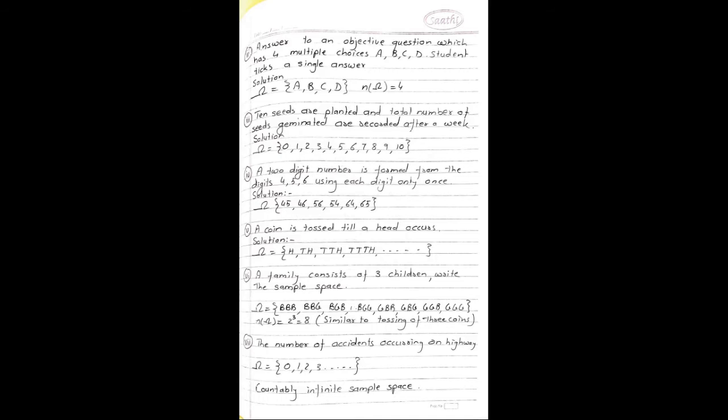Next experiment. A 2-digit number is formed from the digits 4, 5, 6 using each digit only once. Then the sample space omega is equal to 45, 46, 54, 56, 64, 65. So the number of outcomes is 6.